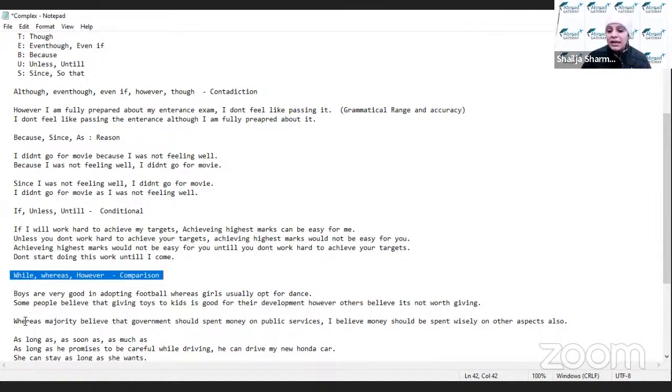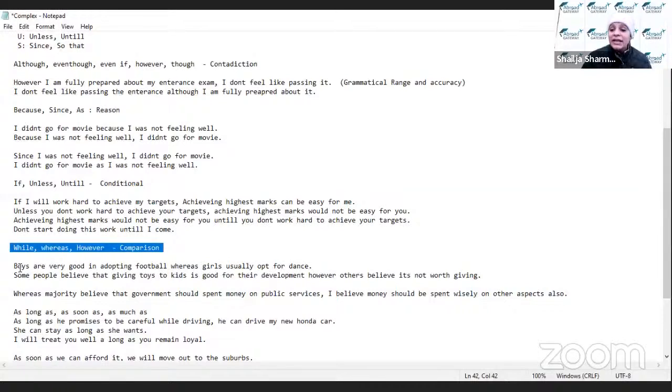So you can use them in a very easy way, but surely it won't happen overnight. It needs practice and it needs days of practice, right? So I'm not saying that in a day or two you would be able to start writing a very efficient essay. It won't happen. You need to devote time, you need to devote hours and hours to practice this, because see, content writing is one of the major things which you need for the writing task, right?